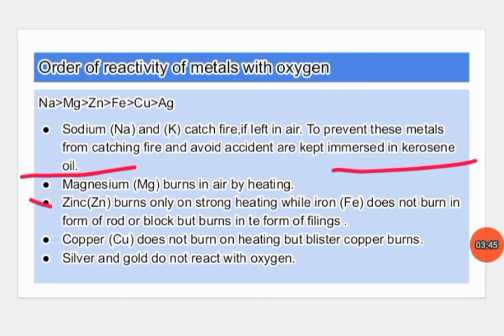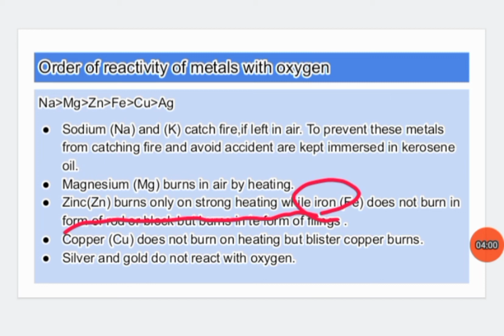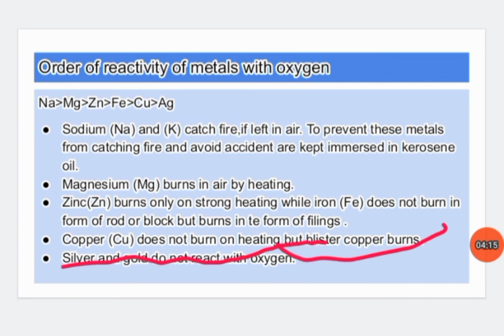Next, magnesium burns in air by heating. If you keep magnesium in air, it burns by heating. Another example, zinc burns only on strong heating, while iron does not burn in the form of rod or block but burns in the form of filings. Now copper does not burn on heating but blister copper burns.